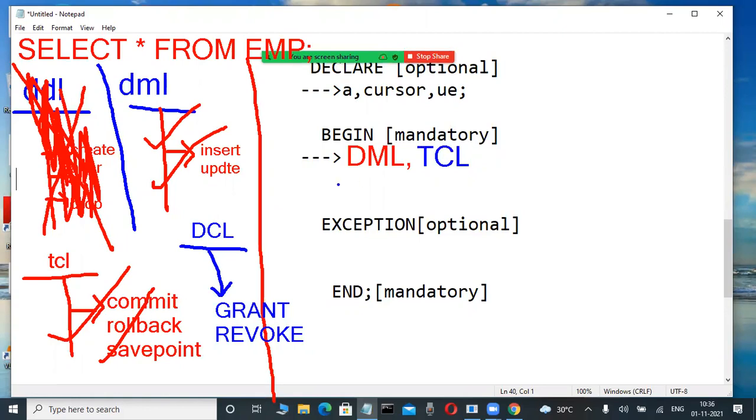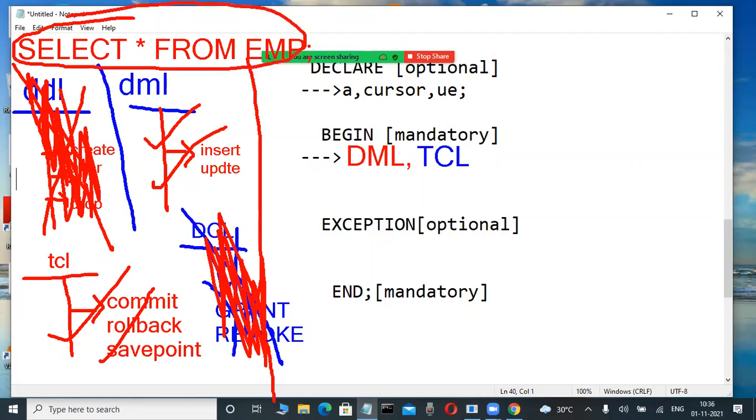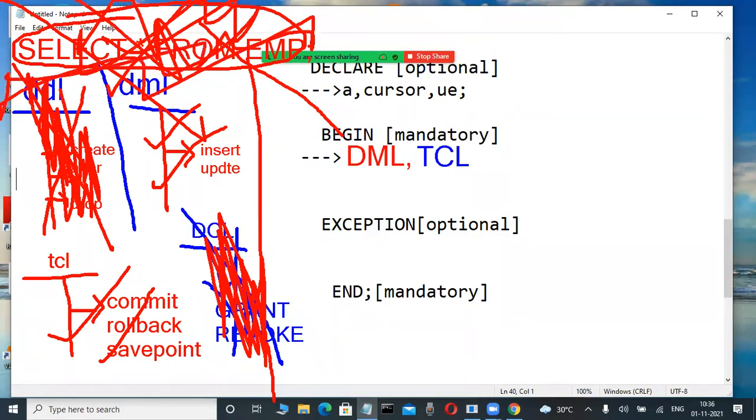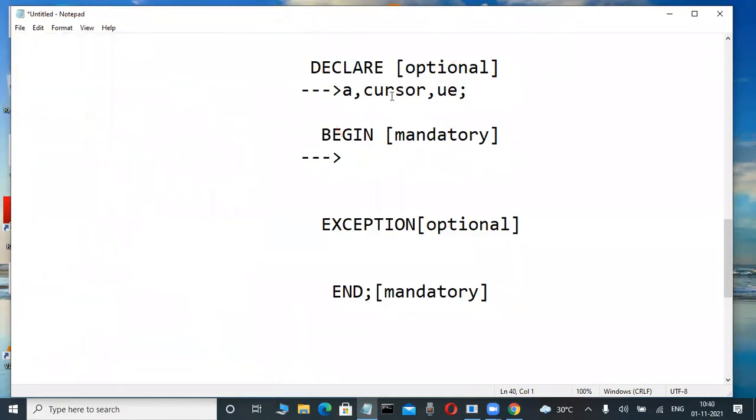Again, if I want to use DCL commands, grant and revoke, directly in a PLSQL block, possible? No, not possible. We are not allowed to use any DCL statements in PLSQL, also impossible. Again, can we use select star from table name directly in PLSQL? Possible? No, impossible. We are not allowed to use this select star from table name directly.